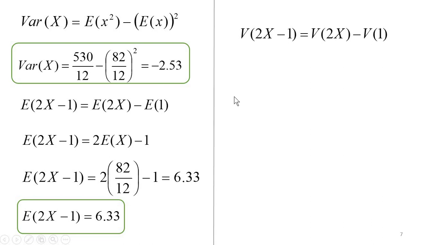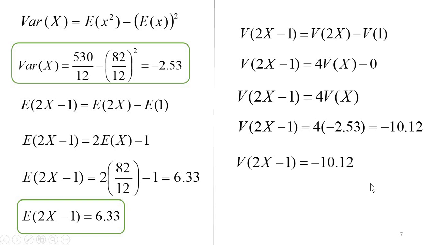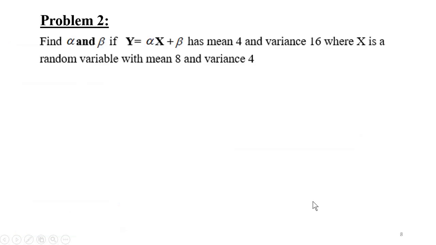Now let us find the variance of 2x minus 1. So we are going to apply the property. V of 2x minus V of 1. You know that for variance, when you take 2 outside, it becomes 4. So 4 into variance of x minus variance of constant, which is 0. So V of 1 will be 0. And since we have obtained variance of x, which is minus 2.53, we are going to substitute that in order to find the variance of 2x minus 1. Thus we have obtained the expectation of 2x minus 1 and the variance of 2x minus 1. Now let us proceed with our next question.